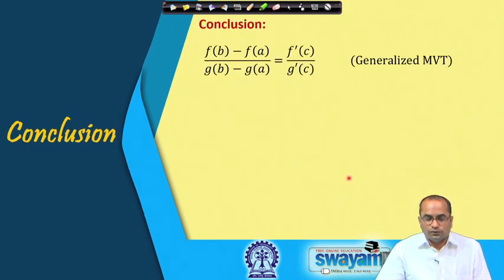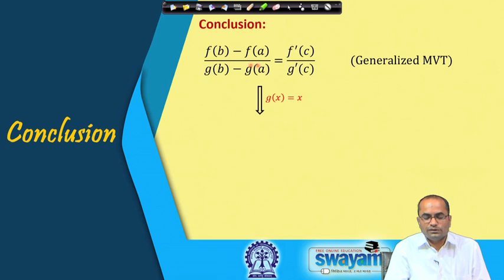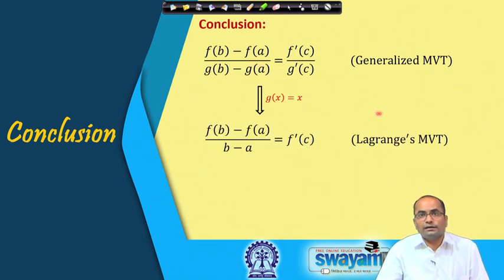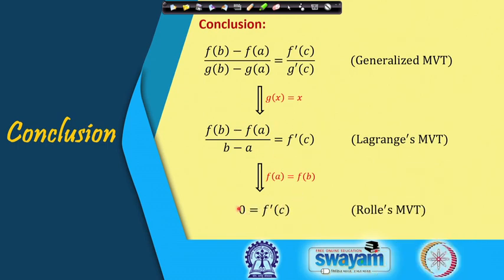So, the conclusion for today's lecture: we have learned the generalized mean value theorem, and as a special case, when we substitute the second function g(x) as x, we get the Lagrange mean value theorem. And if we take another assumption that f(a) is equal to f(b), then this will be Rolle's theorem, which says that f prime(c) is equal to 0.